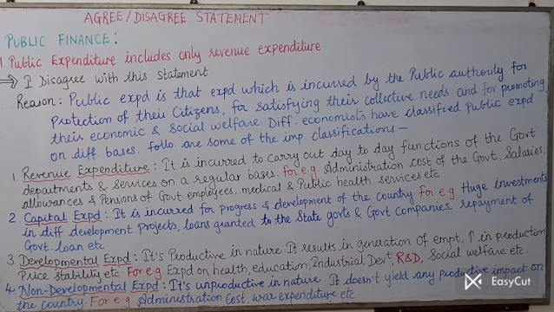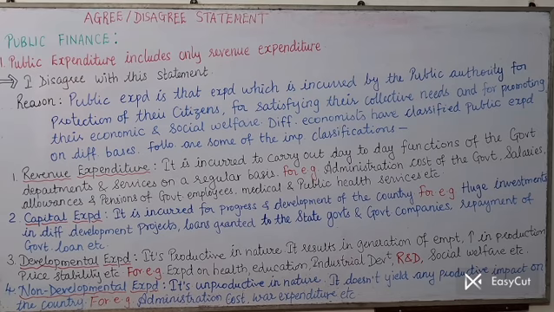Examples are the administration cost of the government, salaries to be paid, allowances and pensions of government employees, medical and public health services, etc. Whichever is the running expense of these departments is called revenue expenditure. It is incurred on a regular basis, but the amount is comparatively smaller. Second type is capital expenditure. The word capital itself shows it is a big, larger amount. Capital expenditure is incurred for the progress and development of the country, and certainly the amount involved is larger.